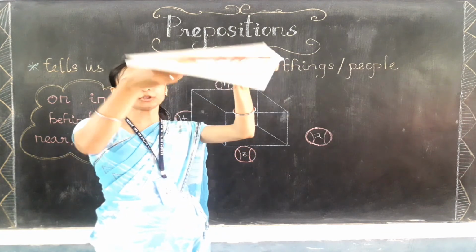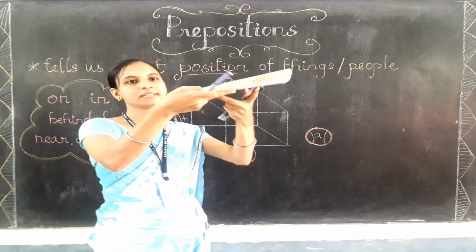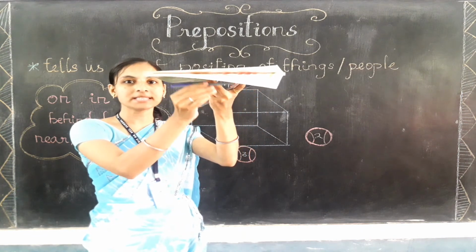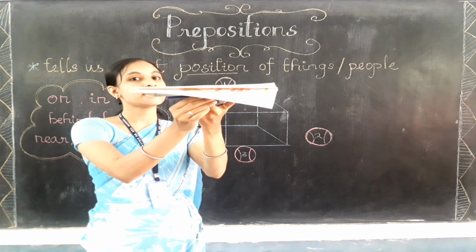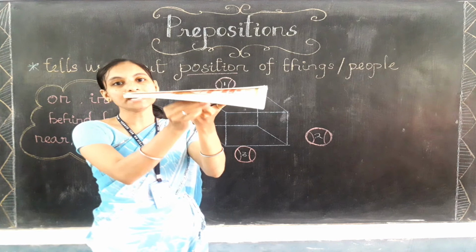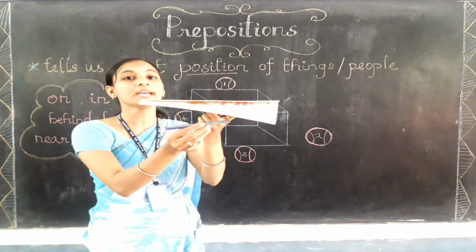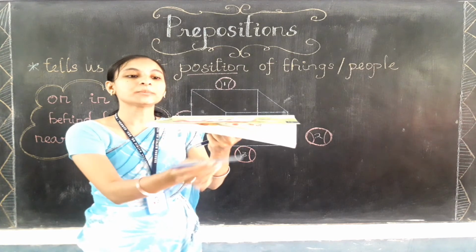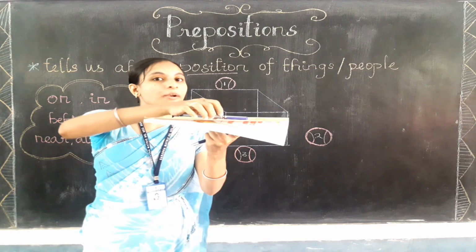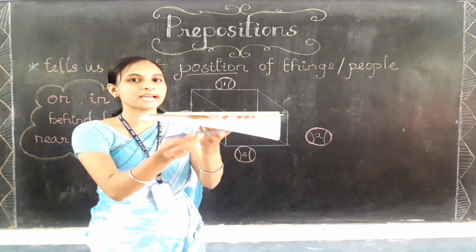So now I am going to keep this pen here. Okay, I am going to keep this pen here. So can you tell me where the pen is? Yes, the pen is under the book. The pen is under the book. Under means what? Yes, அடியில. இந்த pen எங்க இருக்கு இப்போ? அடியில இருக்கு. புக்குக்கு அடியில இருக்கு. So on means மேல, under means அடியில.